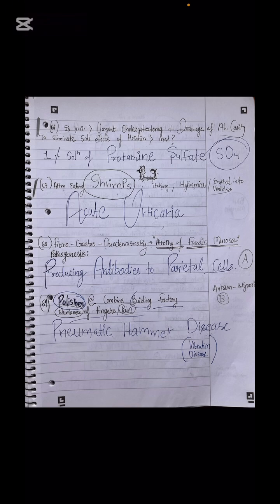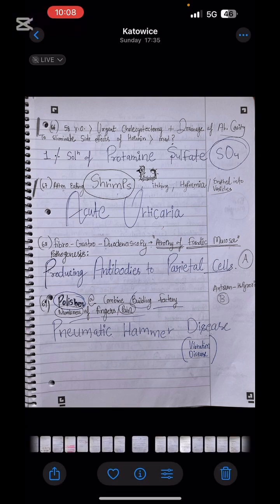Next is a polisher who works in a building factory, and what happened in the patient is numbness of fingers and pain, and a lot of things will be given in the question. So remember that P for polisher, P for pneumatic hammer disease, which is also known as vibration disease. You will see this disease in polishers as well. You will see it in patients who are using drills, or drillers, or anyone whose working job or occupation involves vibration. So remember, P for polisher, P for pneumatic hammer disease, which is also known as vibration disease.